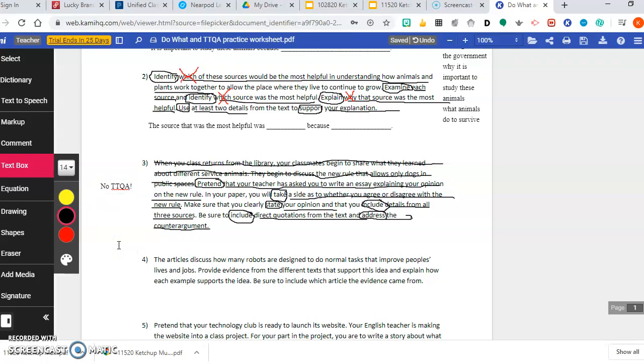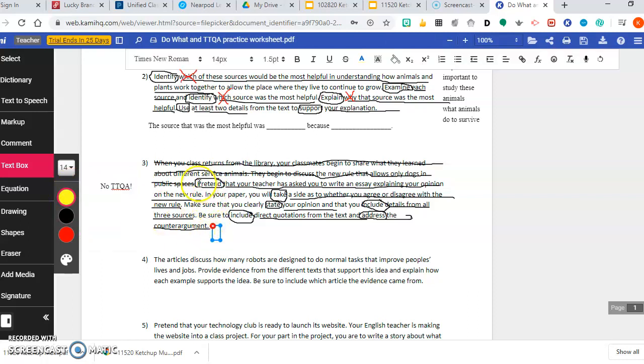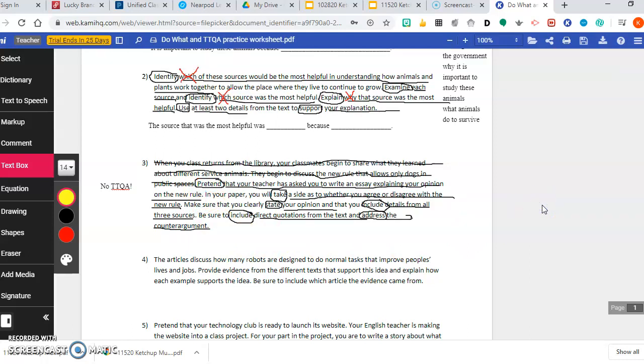But if there was, I would look for the words why, what, how, when. But because those words aren't there, I know that that is not what I'm doing. And it's also, I know it's not an essay because the word that it starts with is pretend. So it's asking me to pretend something. So I know that I am not going to be writing an essay, and the TTQA only works with an essay. Okay, so that's where we're going to leave off.